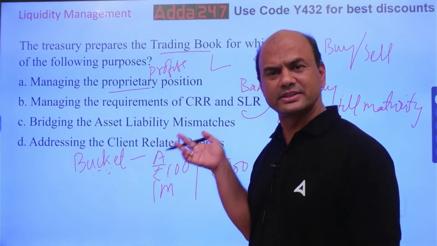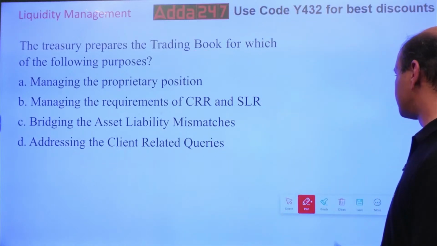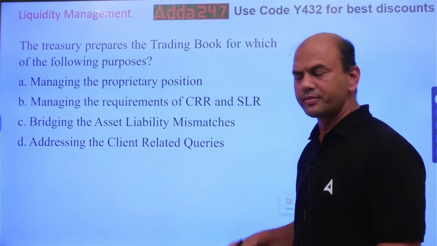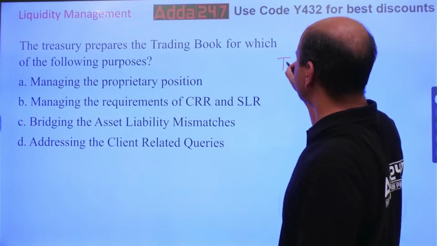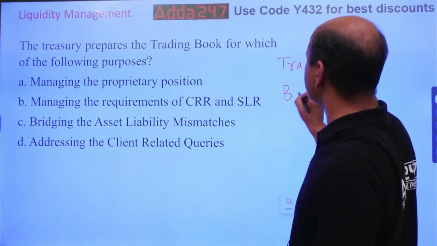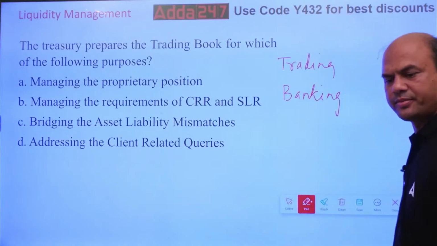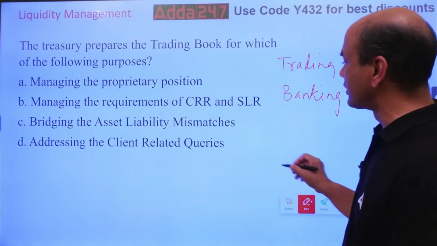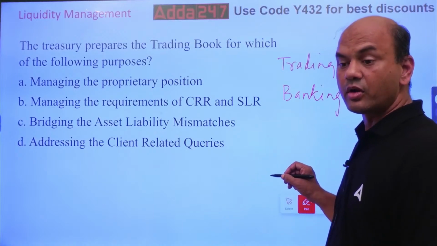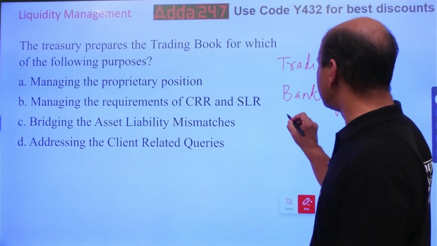Addressing the client related queries. Now this is a separate book. Let me come back to these books. There are 3 books. I say 2 books mainly. Trading book mainly, banking book second. These 2 I have already explained. There is a 3rd book. This 3rd book is related to client book or client related queries. You can call it a client ledger also. Client book we call it.